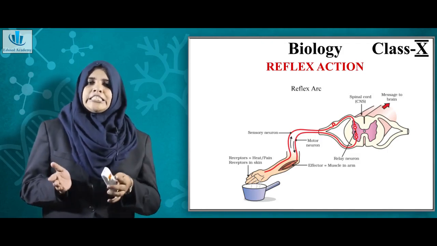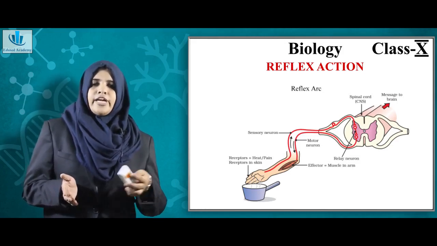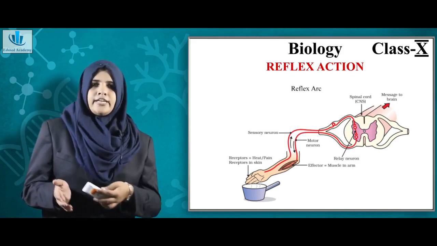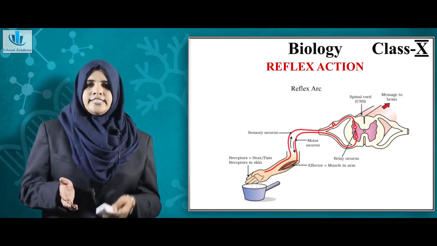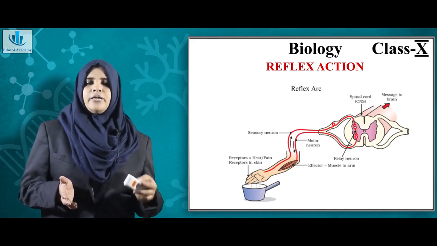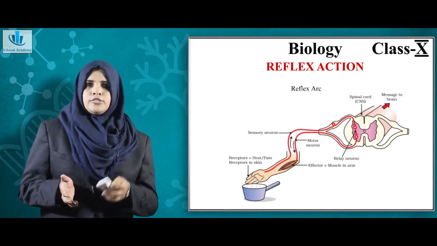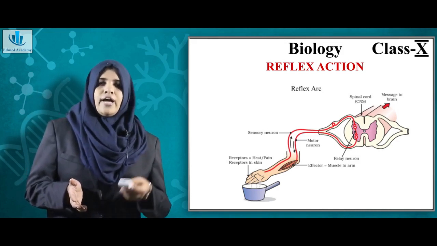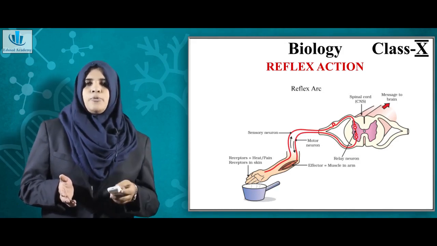The human brain is rather slow to take decisions, so you cannot wait for a long time so that your hand gets burned. In such circumstances, the spinal cord is way far ahead to take a decision and give a command to the respective organs. So remember, the spinal cord is associated with reflex action, and reflex action is anything that happens suddenly or spontaneously.